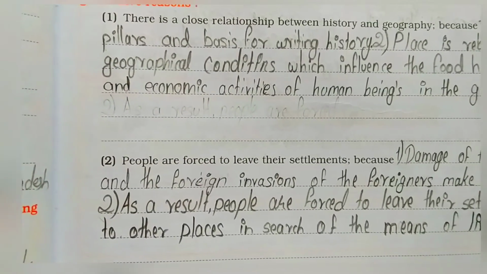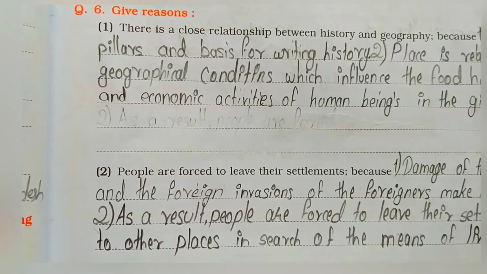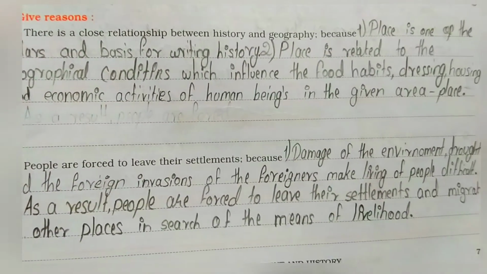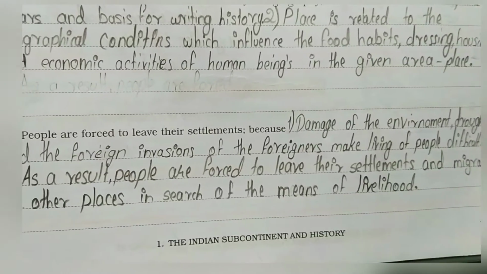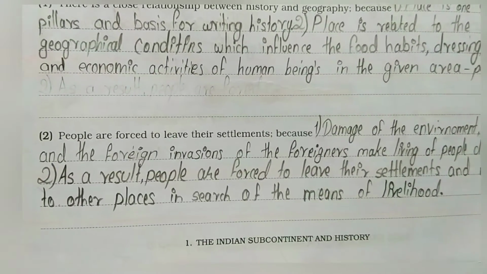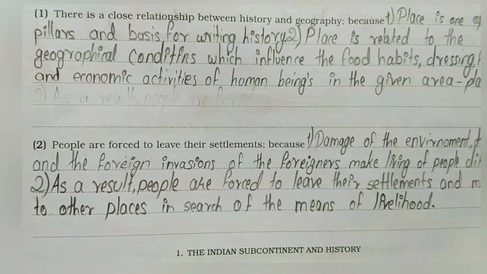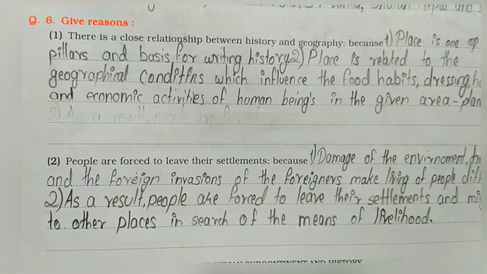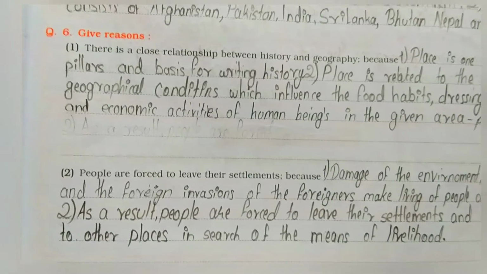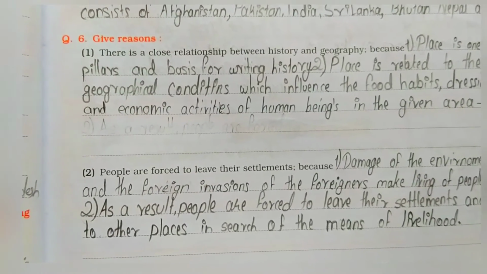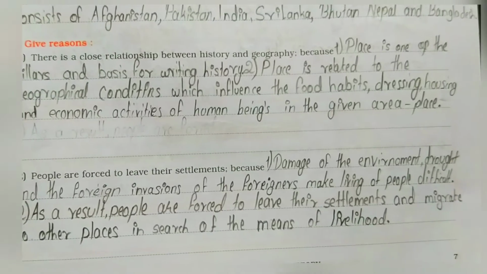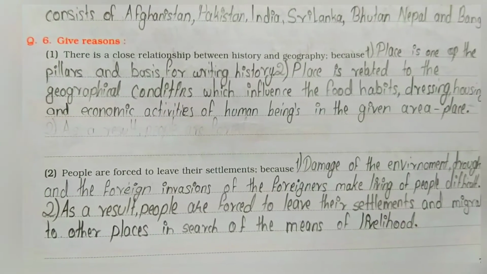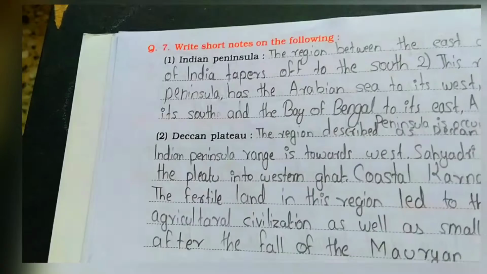People are forced to leave their settlements because of damage to the environment, drought, and the invasion of foreigners, which make living difficult. Second point, as a result, people are forced to leave their settlements and migrate to other places in search of the means of livelihood.